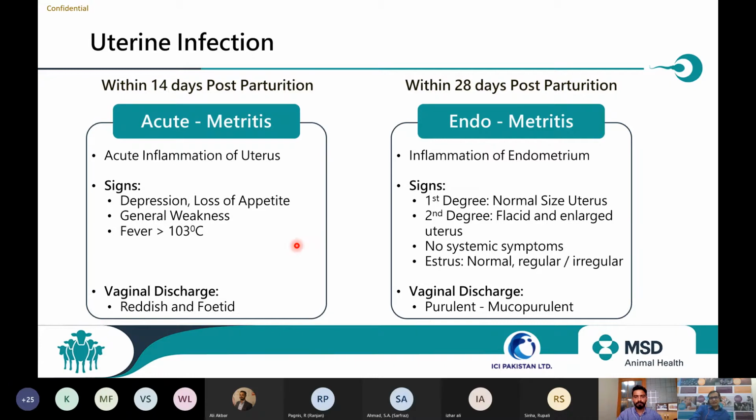Sometimes, a week or a few days after parturition, the milk after colostrum does not become normal. You won't find any sign in the udder, but the milk's keeping quality is reduced.